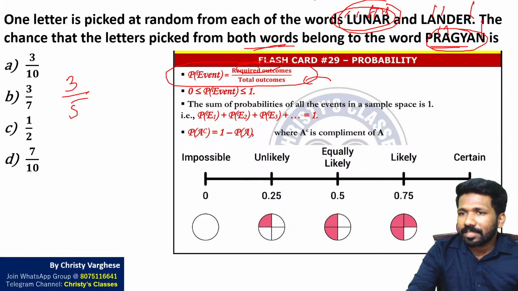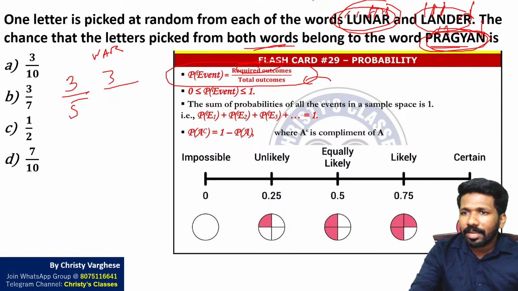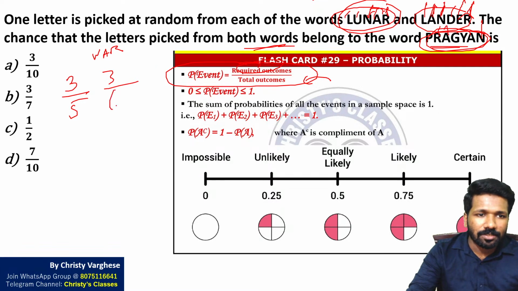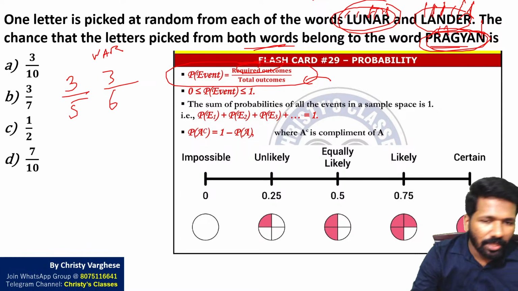Similarly from lander, NAR are the only 3 letters common with lander and Pragyan. NAR itself. So 3 letters out of not 5 letters, LANDER is 6 letters. So 3 out of 6. And the fundamental principle of counting in permutation combination also, that is an important concept.